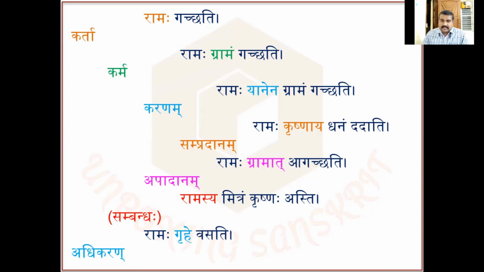Come to the third sentence. Here also, Ramaha yanena gramam gachati. Gachati is the same, gramam is the same when we compare it with the second sentence, and Ramaha is also the same. Ramaha is in prathama vibhakti. So Ramaha is always in prathama vibhakti, which means the subject, the karta, is always in prathama vibhakti.